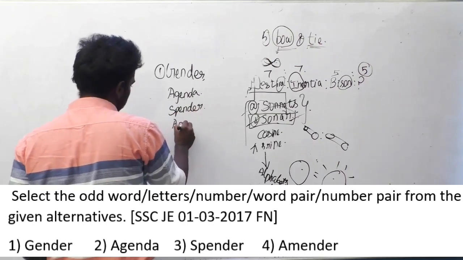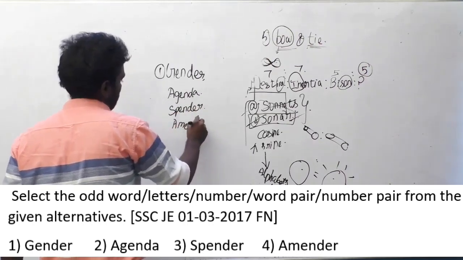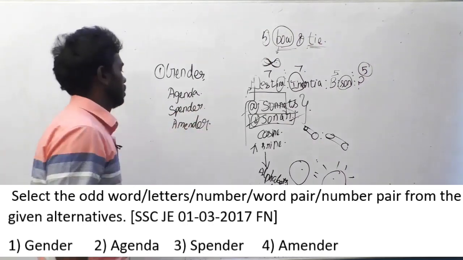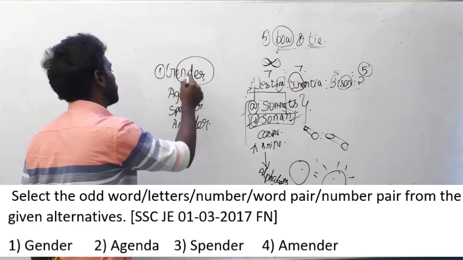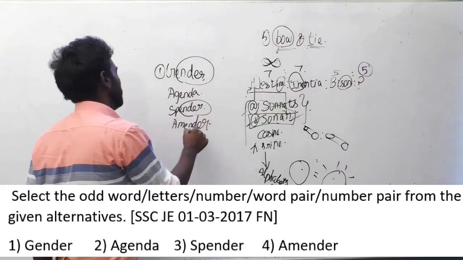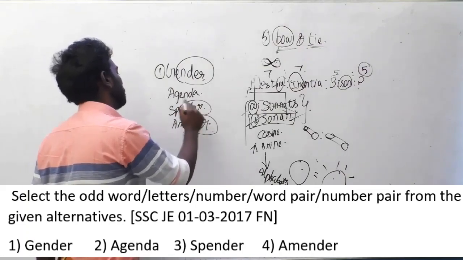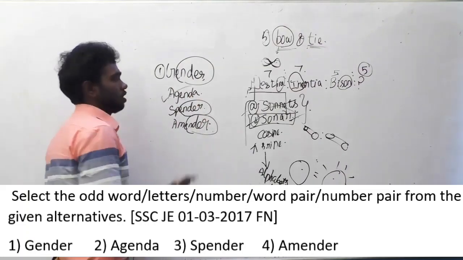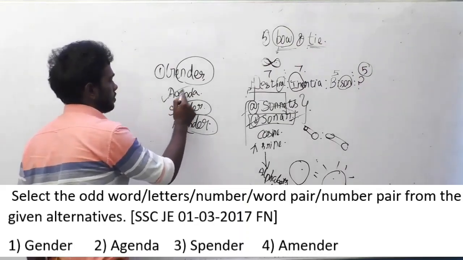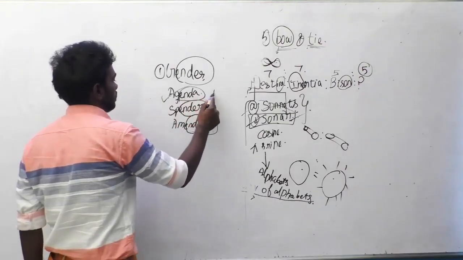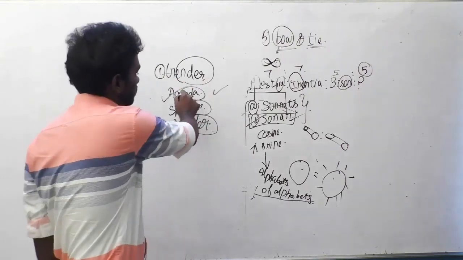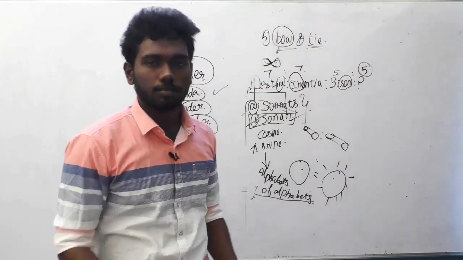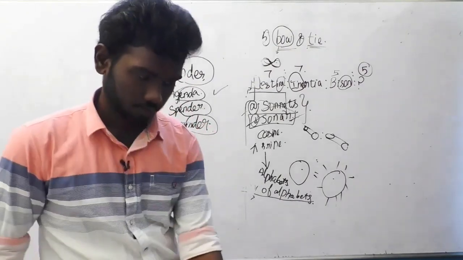Option D, amender. The simple logic here is ender. The suffix ender is in each option except option B. Here it is not coming with ender, it is coming with enda. So this is the odd option here.